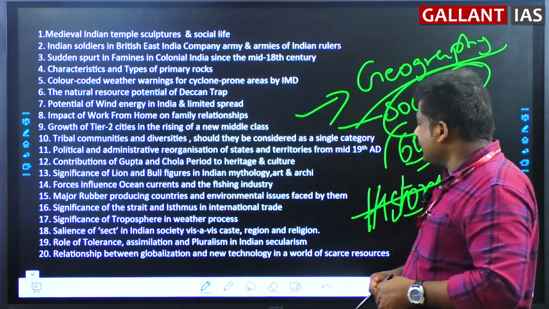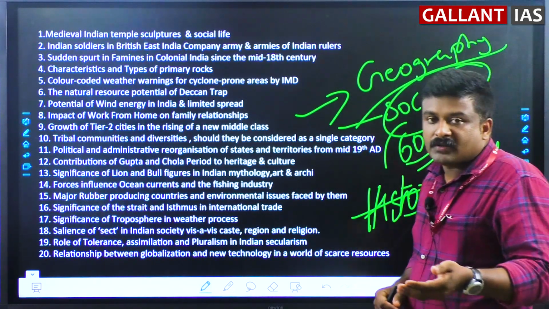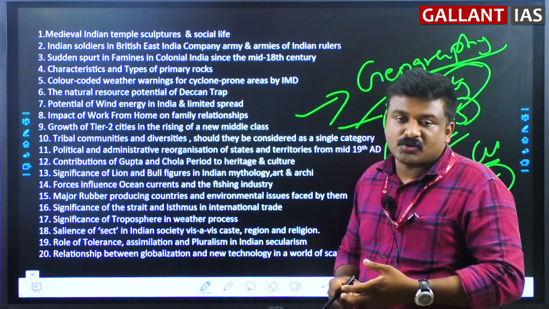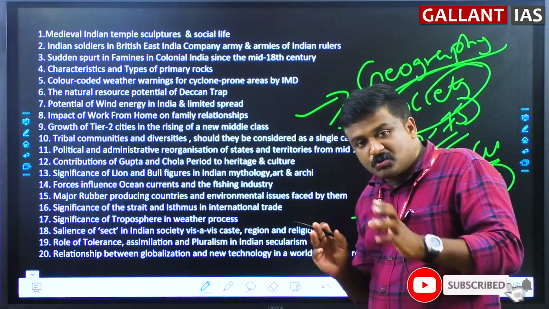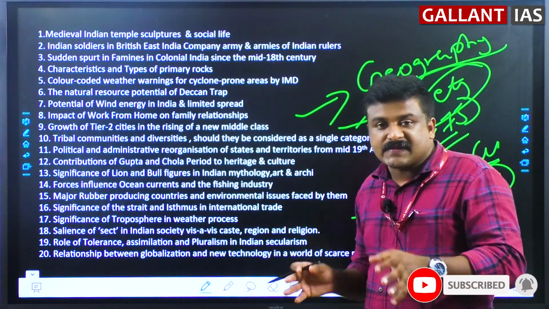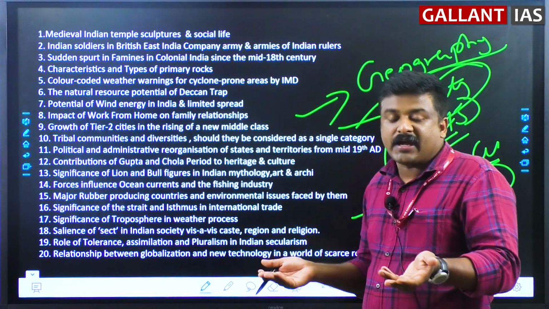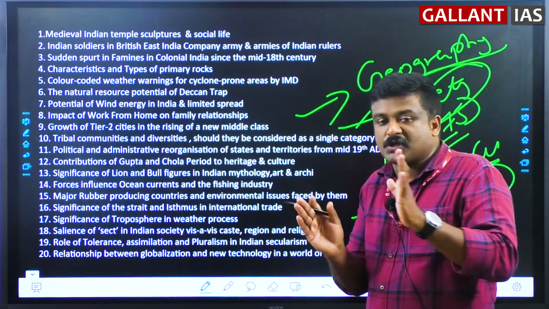So what I said is to give equal weightage. UPSC always gives some surprise elements every year. But you have to cover the syllabus in a decent way, so that even if questions come from world history, post-independence, any areas, you should be in a position to answer.